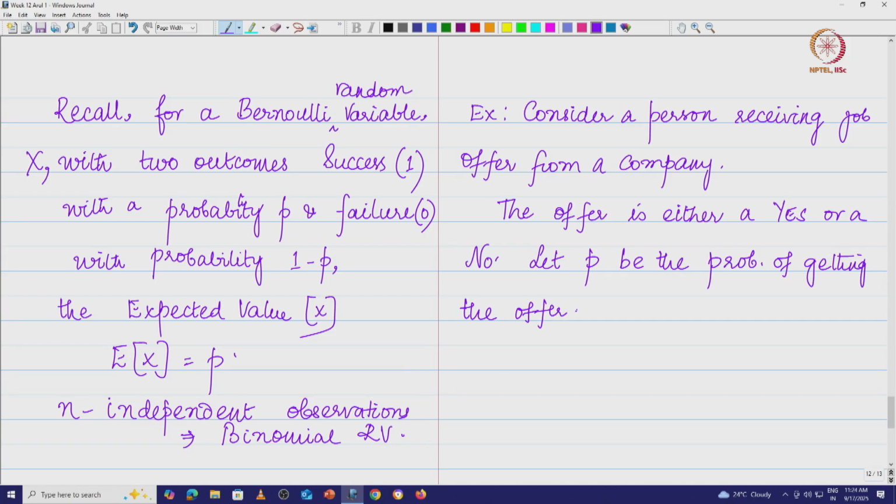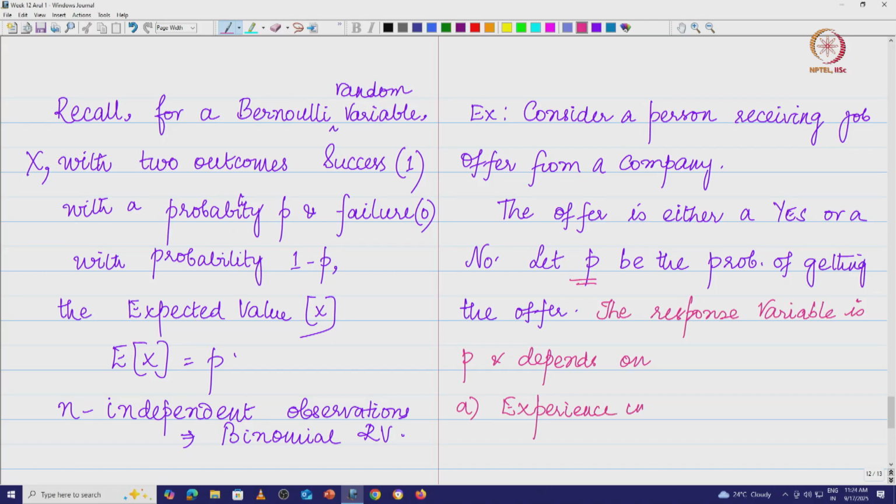So in this case the response variable is basically this P. The response variable here is basically P and depends on a lot of inputs, right? Depends on, let's say, work experience in years, then academic qualification.